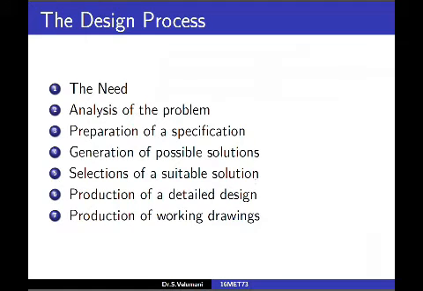We have seen design process. There are 7 steps to follow for anything to be designed. First one, need, then analysis of the problem. Third one, preparation of specification, generation of possible solutions, selection of suitable solution, production of a detailed design, production of working drawings. I already told you one example also, the need.